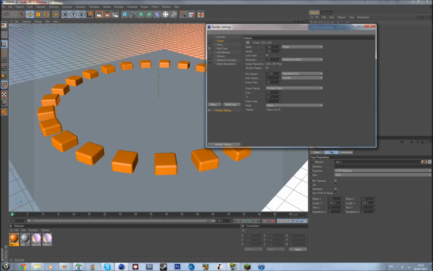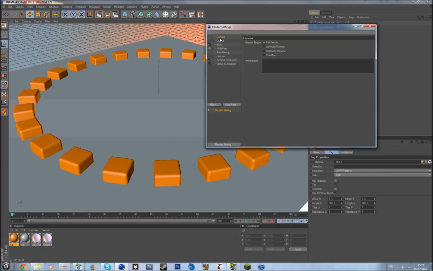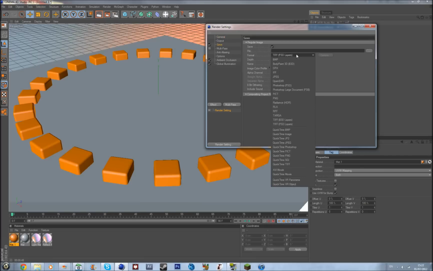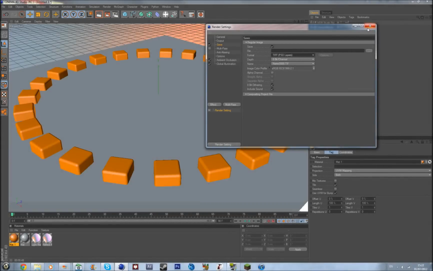Then go to output, change this to whatever you want. I would usually put it to 1080p, so that's 1920 by 1080, and then you would save it as a QuickTime or AVI. So I will be right back in After Effects, so bye.